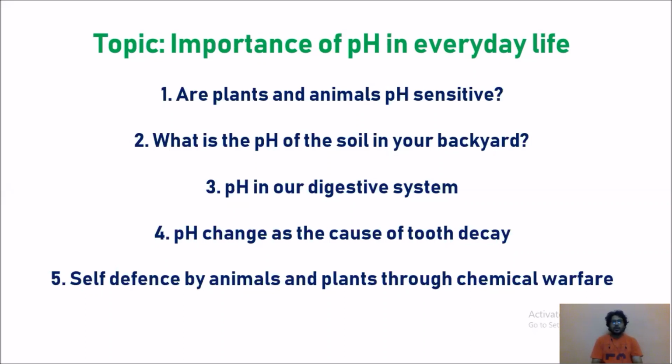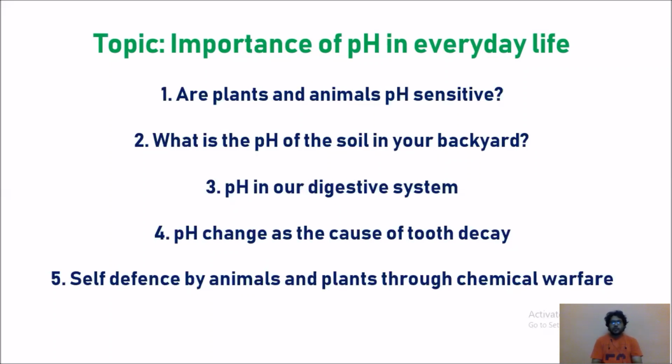After learning all these 5 concepts, you will come to the conclusion that every substance, every plant, every animal maintains a neutral pH. In all these 5 points, the common point is pH value 7.